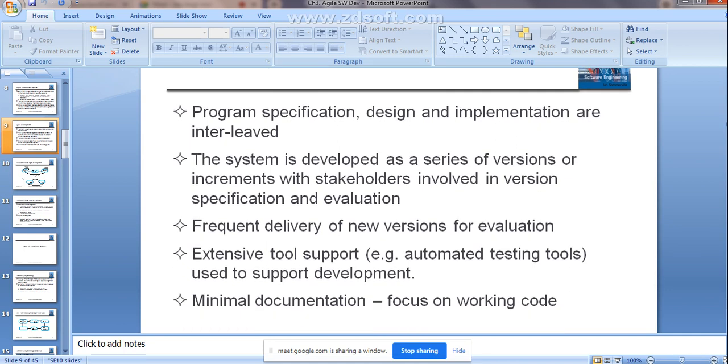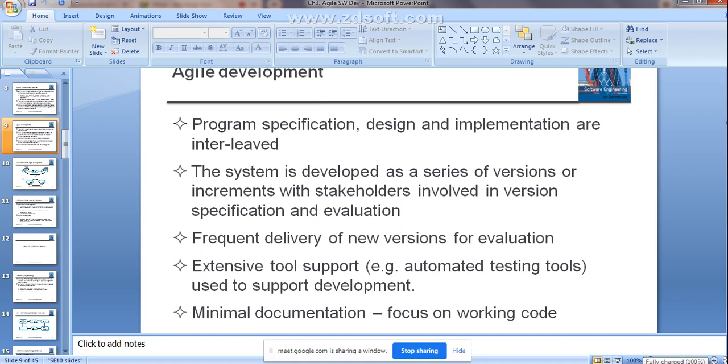As already told, agile methods focus more on the code, not on the designing part. Documentation means the designing part and the requirement specification, right? So minimal documentation will be there. It gives more focus on the code rather than the design. This is what is called agile development. These are the few points related to agile development. I hope it is clear.